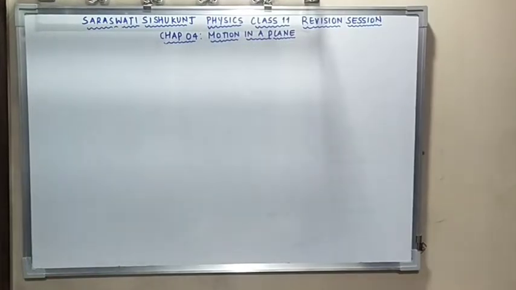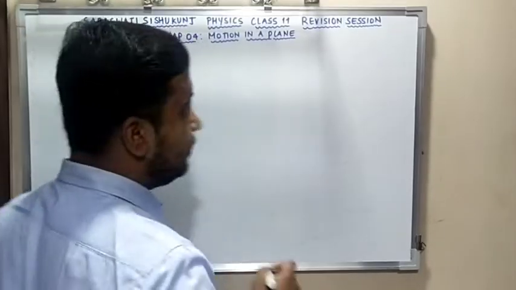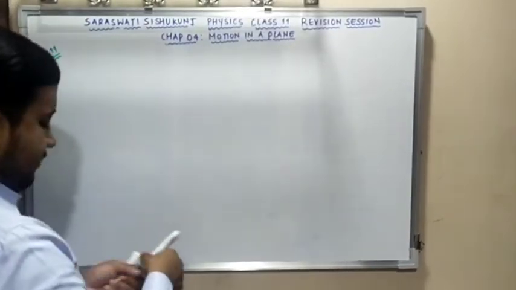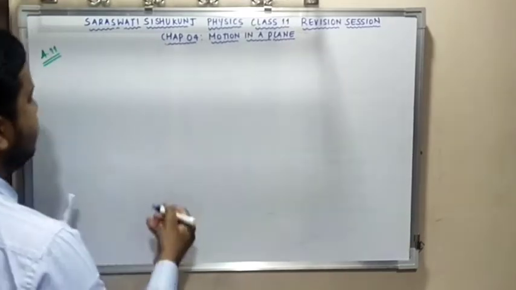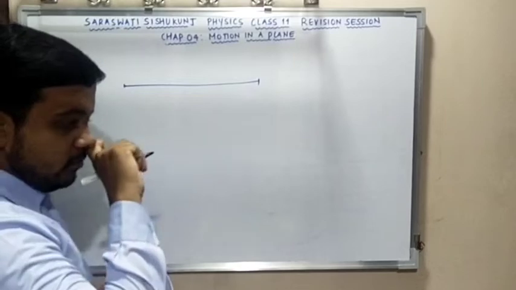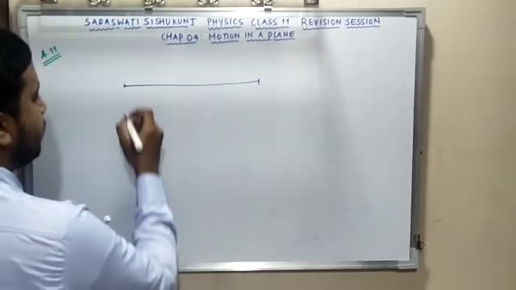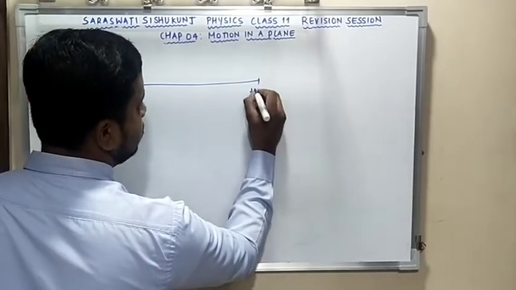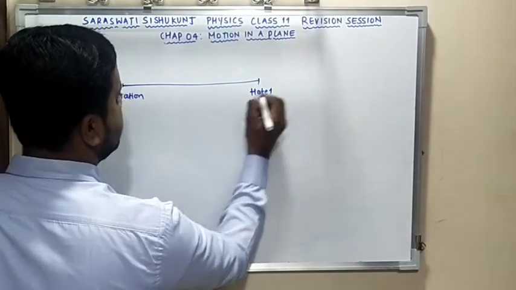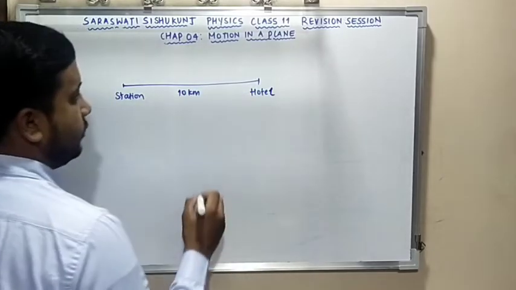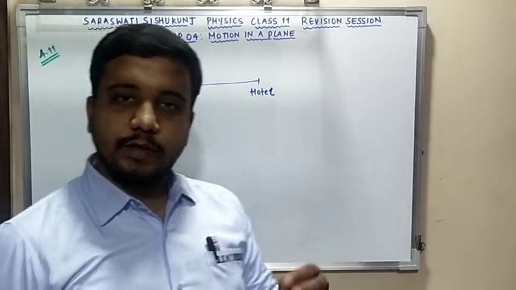Now moving to the next example, that is 4.11. Very interesting example. In 4.11 they have mentioned that a person arrives in a new town and wishes to go from the station to a hotel which is situated at a distance of 10 kilometer on a straight road. Clear?